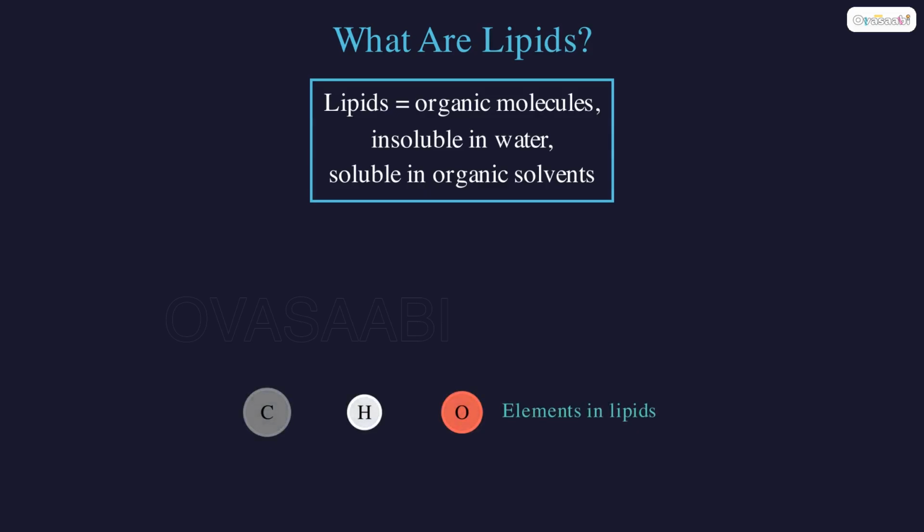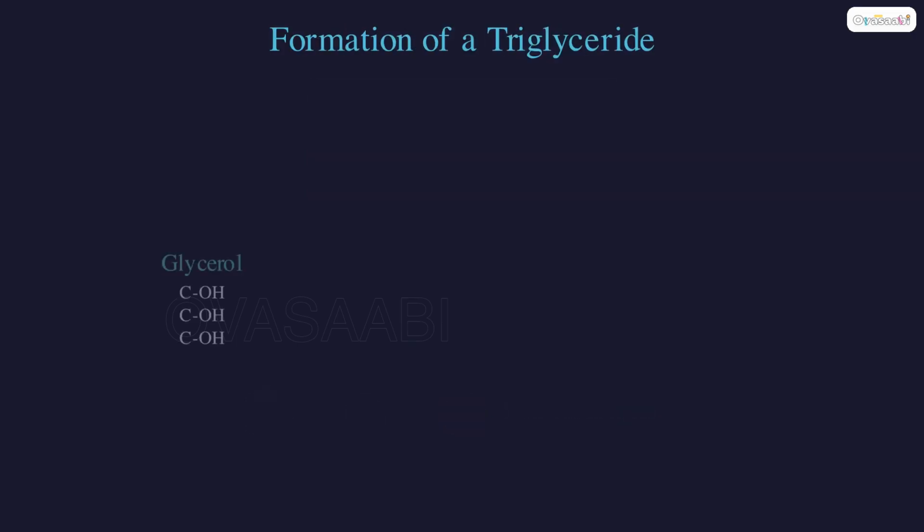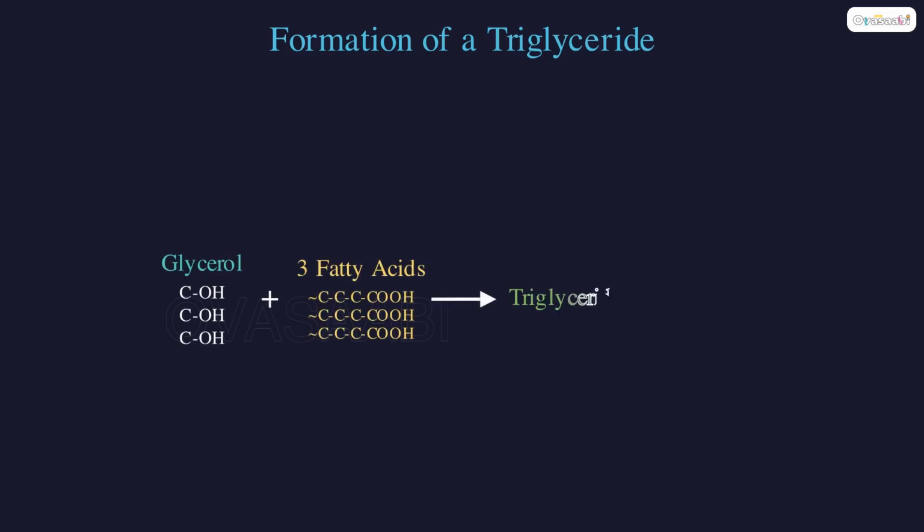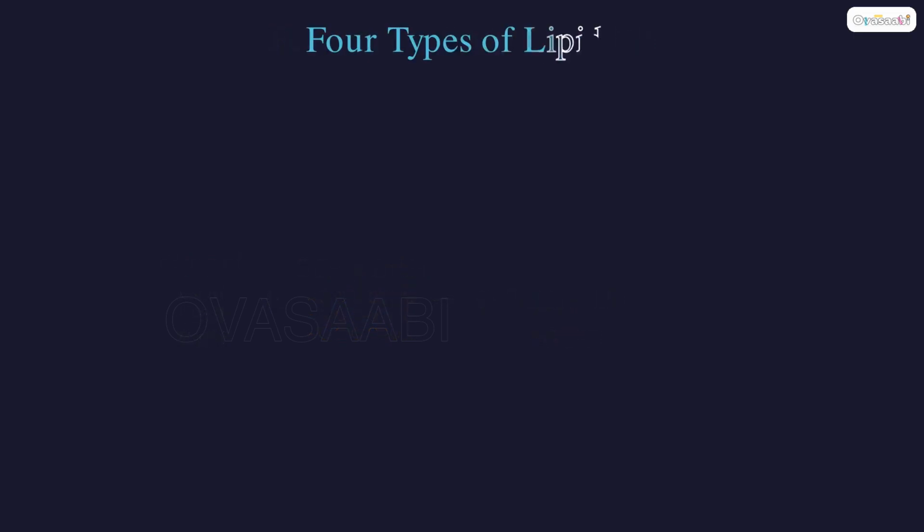Unlike sugars, they do not dissolve in water but dissolve in solvents like ether and chloroform. A glyceride forms when glycerol bonds with fatty acids. One glycerol plus 3 fatty acids gives a triglyceride, releasing 3 water molecules through condensation.